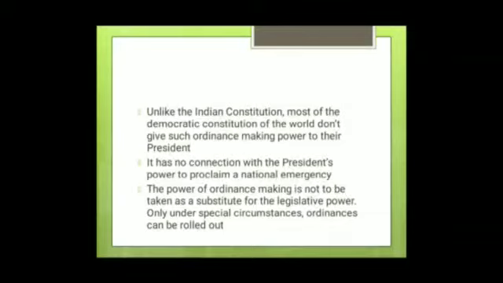But such an ordinance has to be laid before the Houses of Parliament, and it shall cease to operate after the expiration of 6 weeks from reassembly, or if before the expiration of that period, resolutions disapproving it are passed by both Houses, upon the passing of the second of those resolutions. And it can be withdrawn at any time by the President. This is what the whole of Article 123 says. It's very simple, very short.